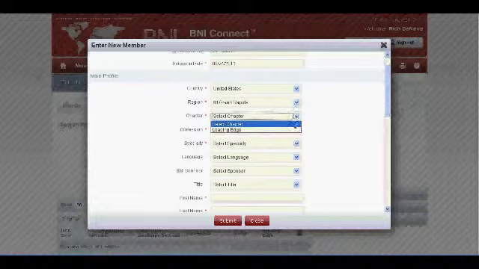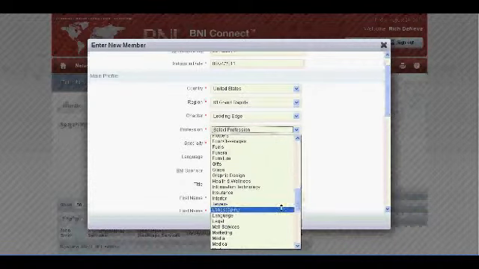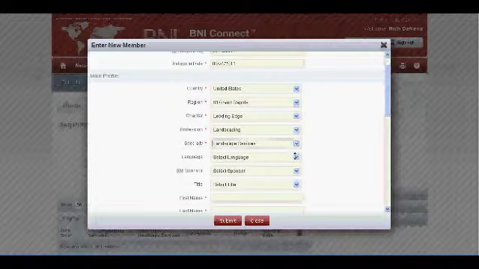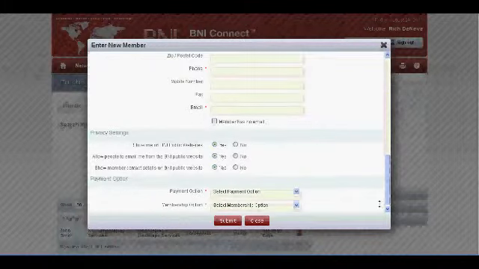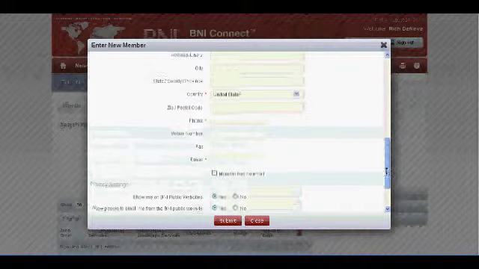Again, the email address is very important so that all of the communication that's going to be occurring within BNI Connect can occur, because there are going to be some cool email tools and communication tools in BNI Connect that you'll be able to use as a chapter. So that's how you enter a new application in BNI Connect.